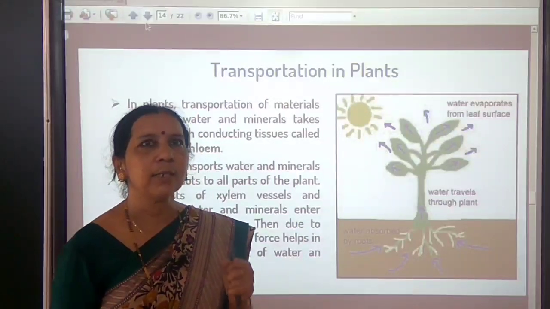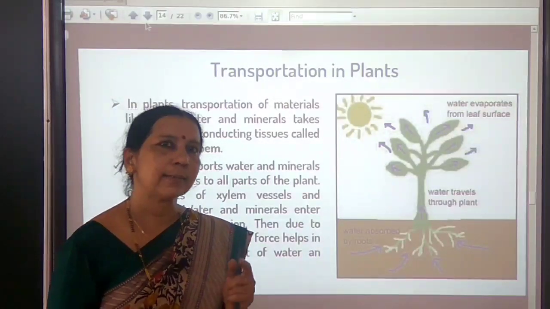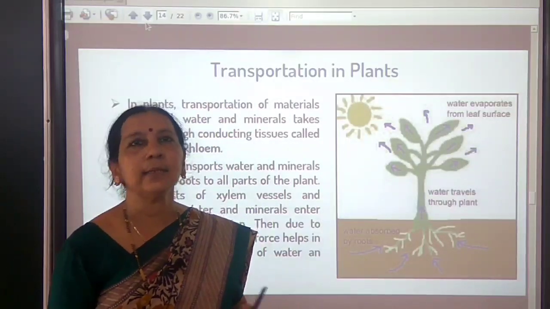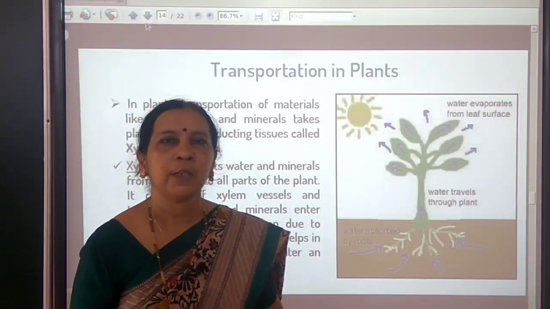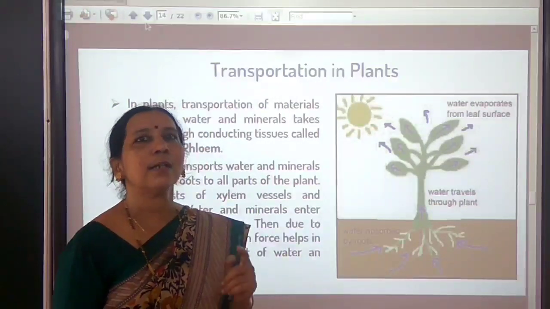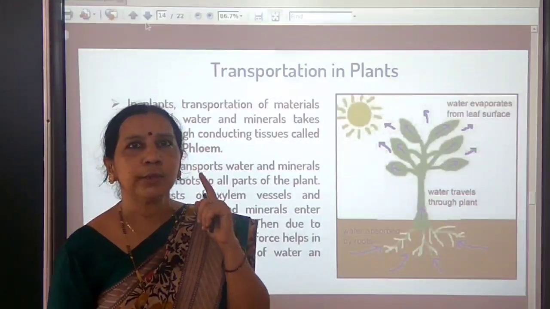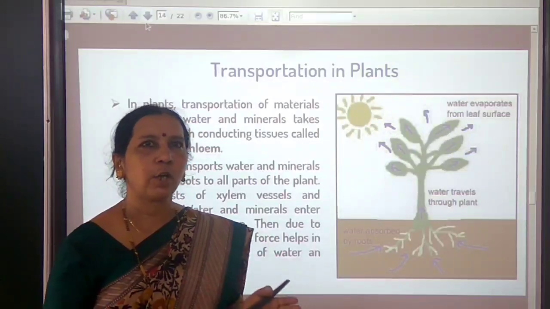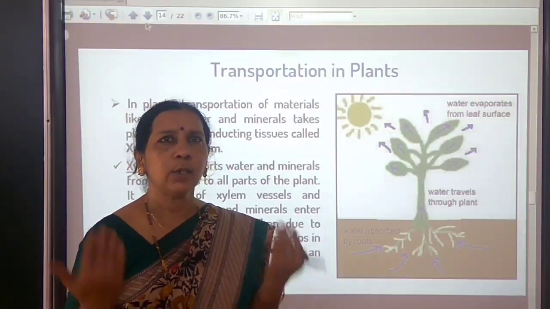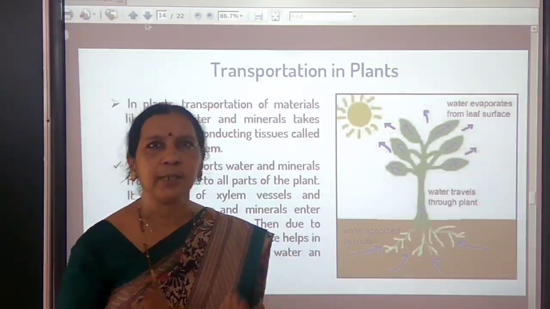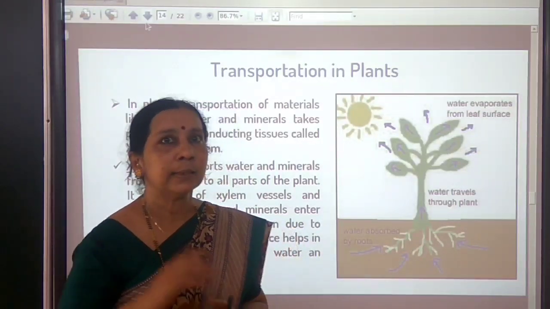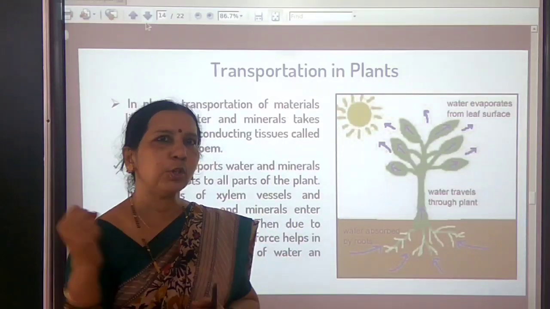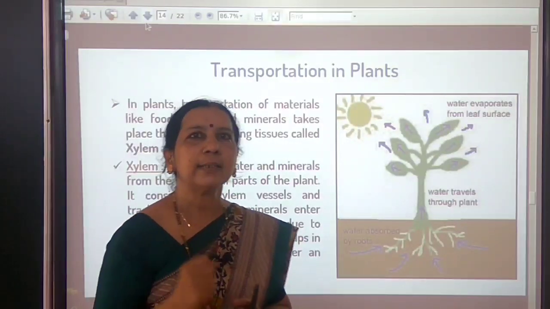It is nothing but plants giving out excess water from their aerial surfaces in the form of water vapor. This process is called transpiration, through openings called stomata. During daytime, stomata are open and water is evaporated in the form of vapor. This process is utilized by plants to pull water from roots to the tip.